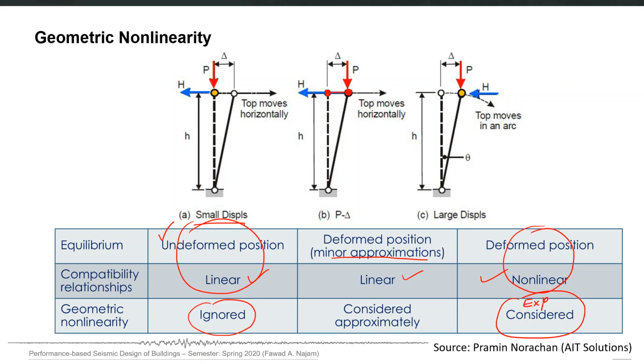But if we are doing this thing, we are kind of approximately considering the geometric nonlinearity. And in most of the practical cases, this is, you can say, the most practical solution to account for geometric nonlinearity. It will not take much time as compared to large displacement analysis, and it will give results which are of comparable accuracy to large displacement analysis.